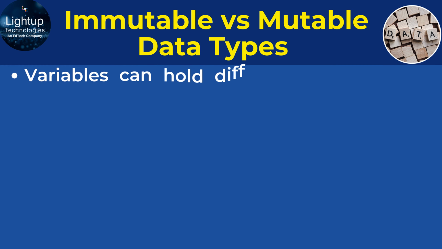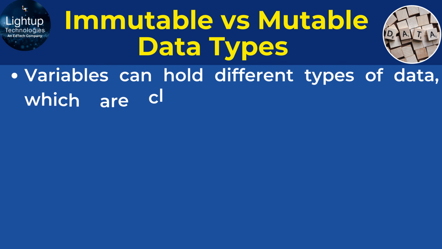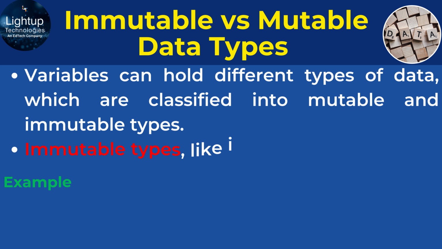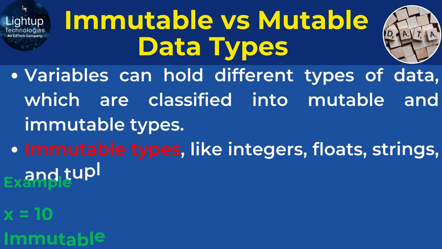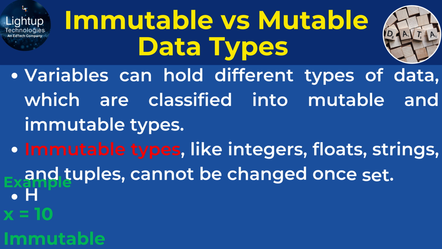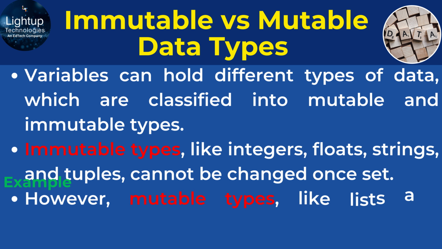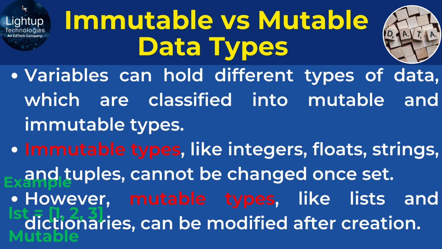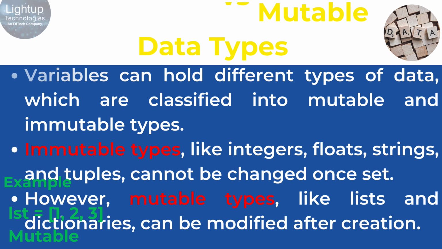Variables can hold different types of data, which are classified into mutable and immutable types. Immutable types, like integers, floats, strings, and tuples, cannot be changed once set. However, mutable types, like lists and dictionaries, can be modified after creation.